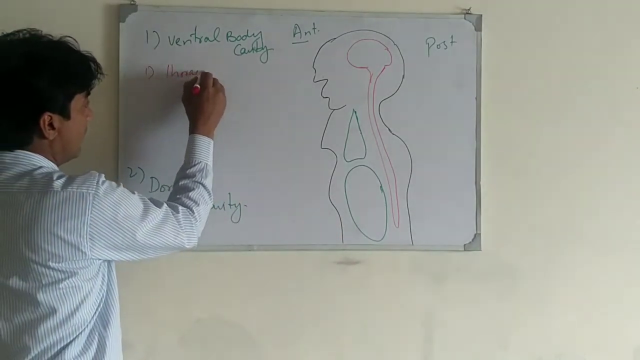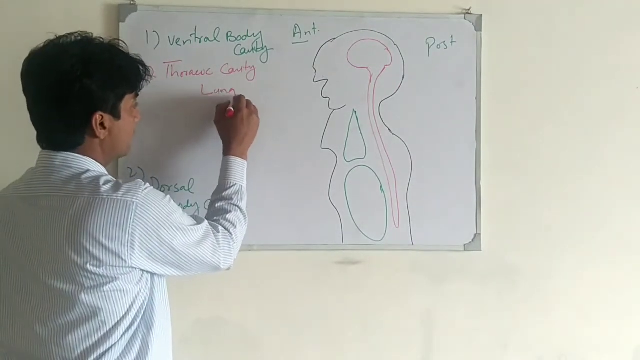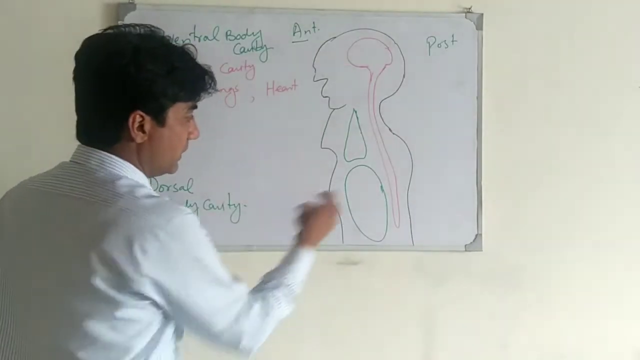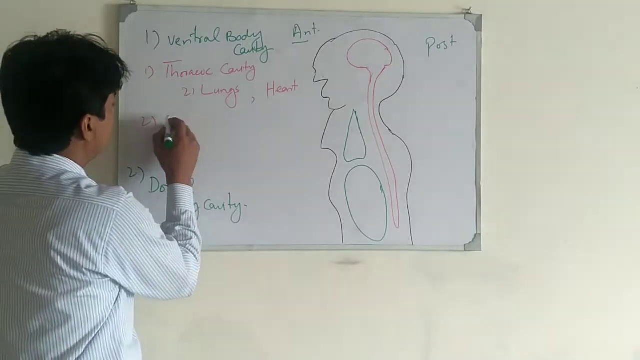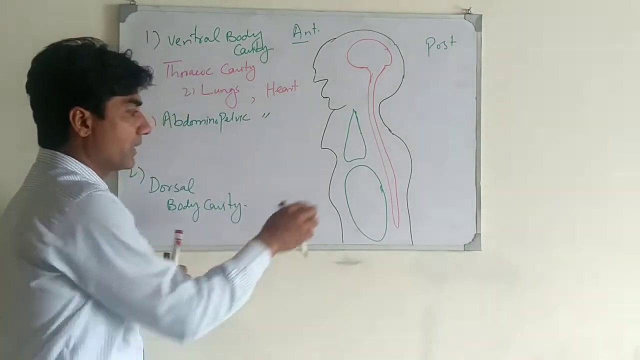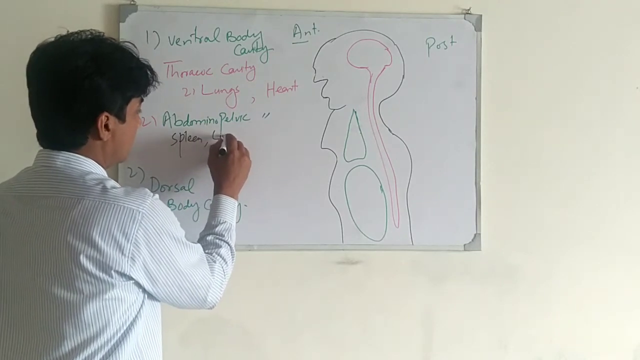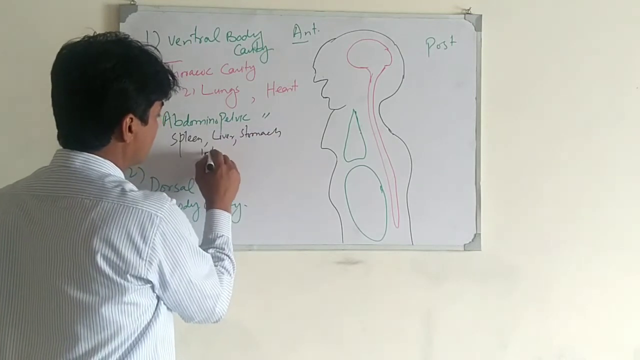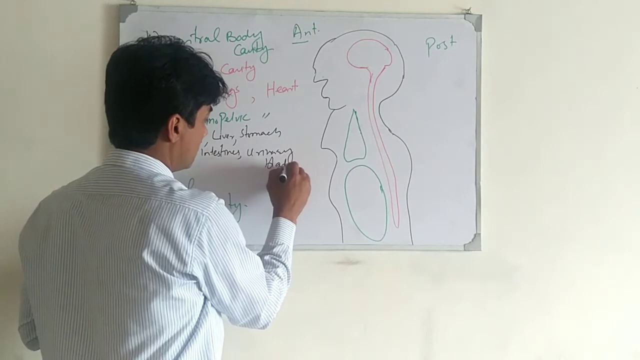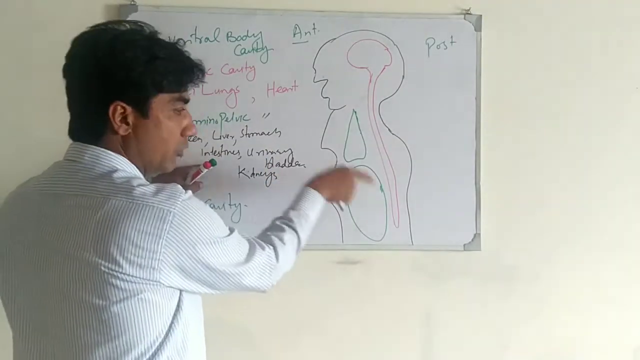So the ventral body cavity consists of two body cavities. One is the thoracic cavity, and the thoracic cavity consists of two lungs and the heart. The abdominopelvic cavity consists of the spleen, liver, stomach, intestines, urinary bladder and kidneys. These organs are included in the abdominopelvic cavity.